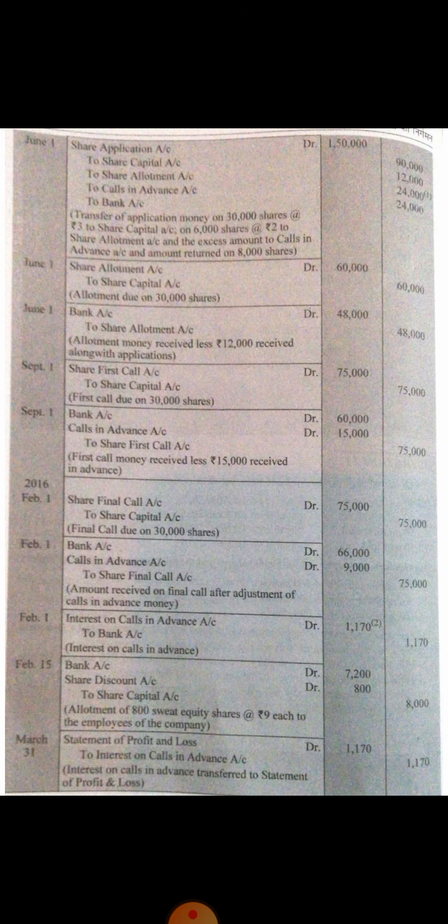Multiply this 6,000 with 2.5, amount is rupees 15,000. Clear? So if in any case excess application money is to be adjusted towards final call, it can be adjusted up to rupees 15,000. But as in this problem, the remaining balance or the left balance with the excess money is rupees only 9,000. So here 9,000 is already adjusted towards final call. Clear?